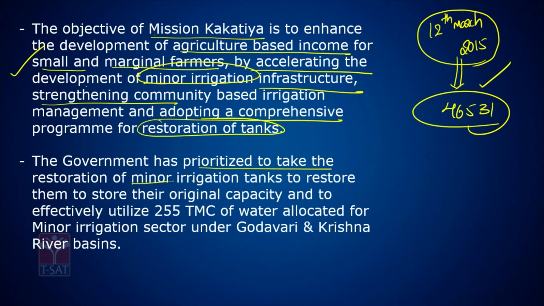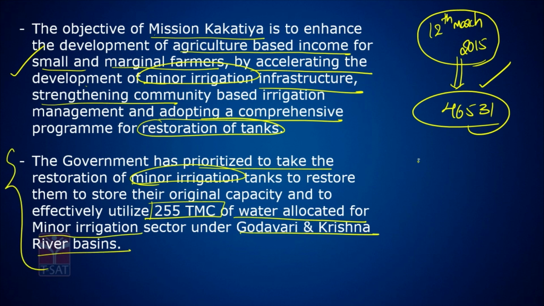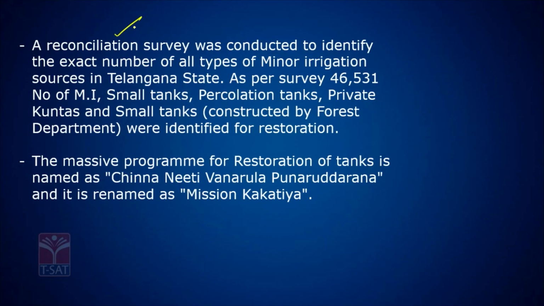See, the main objective of this scheme is to increase the income of the farmers by restoration of tanks. The government has prioritized restoration of minor irrigation tanks to restore them to their original capacity, with an effective 255 TMC of water allocated for minor irrigation sector under Godavari and Krishna river basin. Remember this 255 TMC. A reconciliation survey was conducted to identify the numbers, and the survey came with the number 46,531 tanks to be restored.